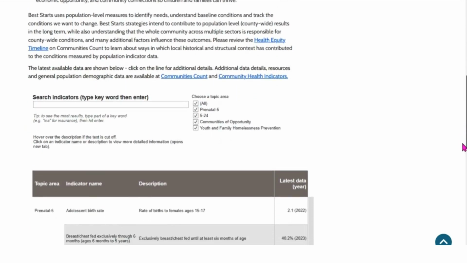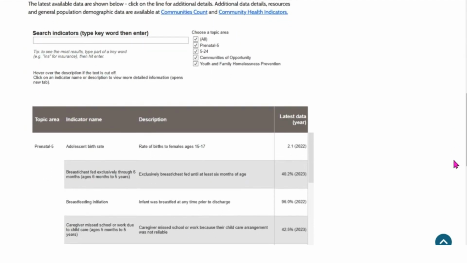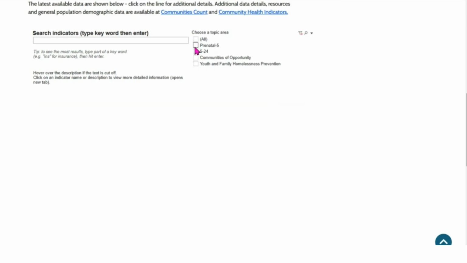Indicators are key data points categorized into 4 areas: prenatal to age 5, ages 5 to 24, communities of opportunity, and youth and family homelessness prevention. To view specific indicators, select an area from the menu.